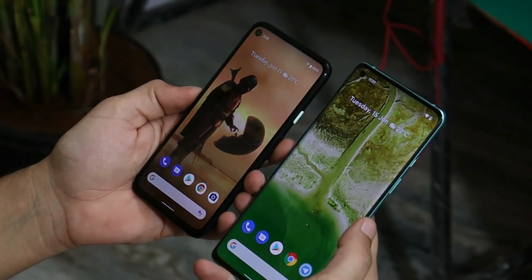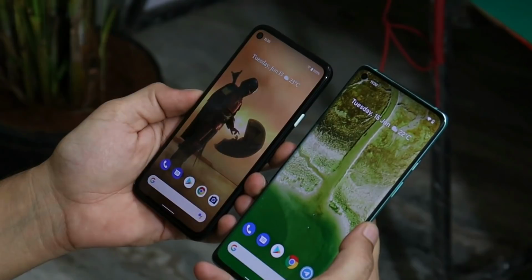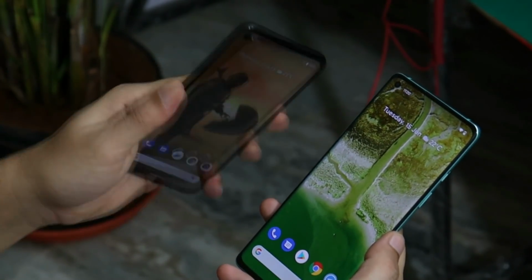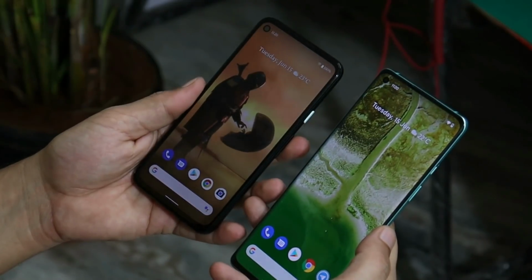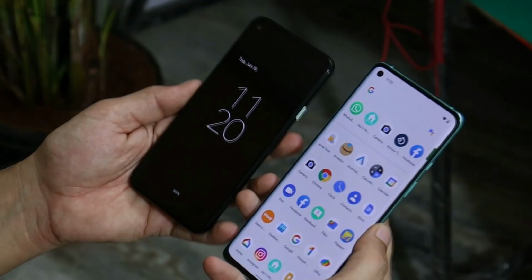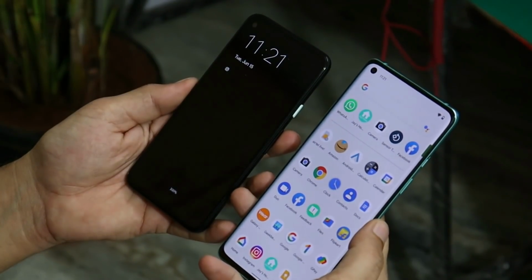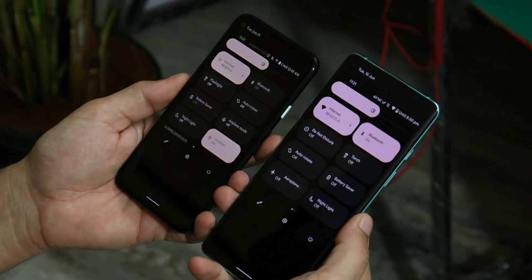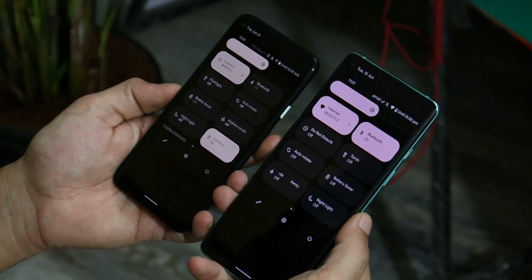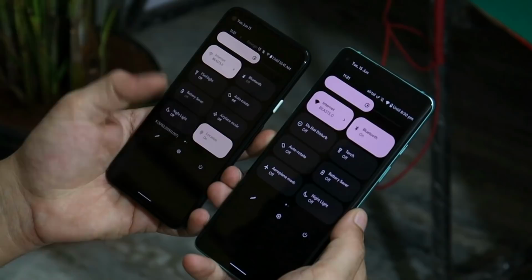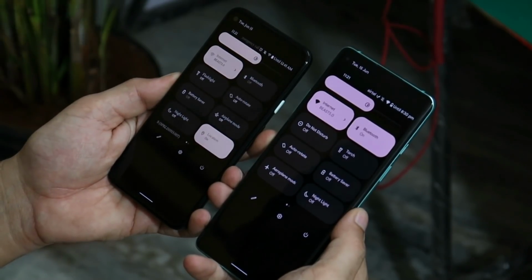And now let's talk about some of the features of Android 12. Towards the left hand side, I have my Pixel 4a on which I am running the official build of Android 12 Beta 2. Towards the right hand side, we have the OnePlus 8 on which we are using the ported Android 12 by Jay. So this is the new UI and quick setting panel of Android 12 Beta 2. On Beta 1, this wasn't enabled by default, but on Beta 2, you get to see this new UI as soon as you flash Beta 2 on your device.